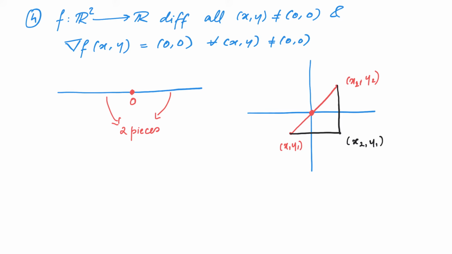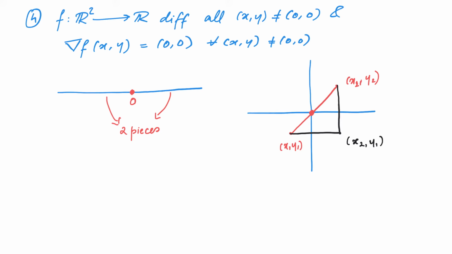However, notice that the path that we take to connect (x1, y1) and (x2, y2) depended on the two points (x1, y1) and (x2, y2). We cannot give a general algorithm.